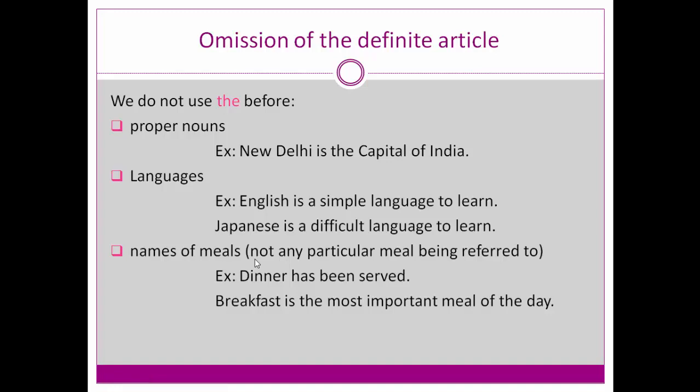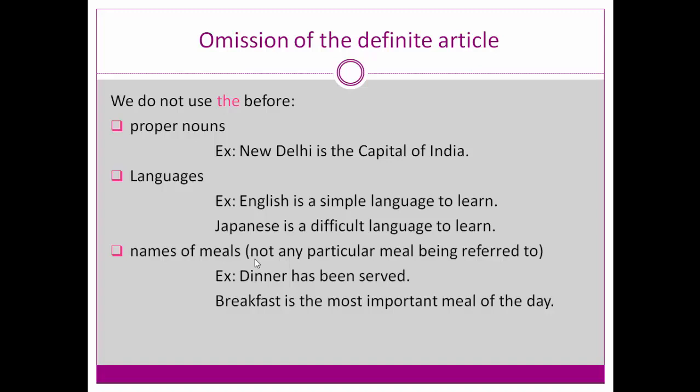Next, which is even more important. We know articles are classified into two categories. One is definite articles, another is indefinite articles, A and an. We have to understand where to use A and where to use an. If the sound is a consonant, we use A. If the sound is a vowel, we use an. Specific nouns are referred to by the definite article.